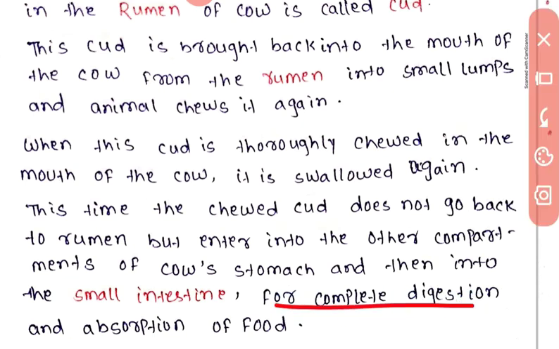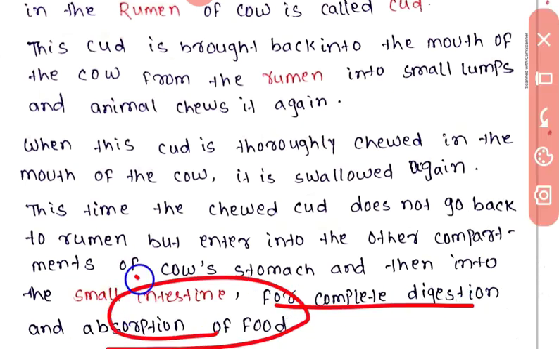For complete digestion and absorption of food, in the small intestine the digestion process is completed and absorption of food is started.